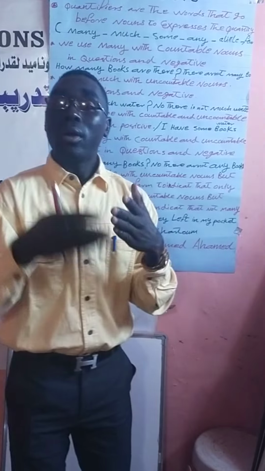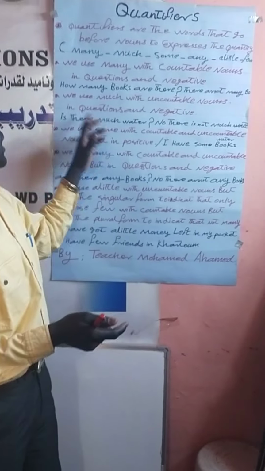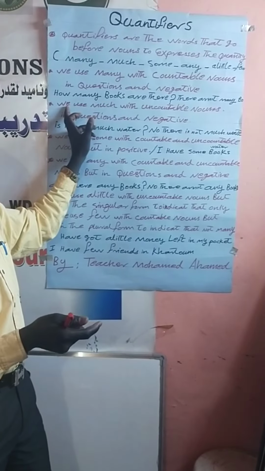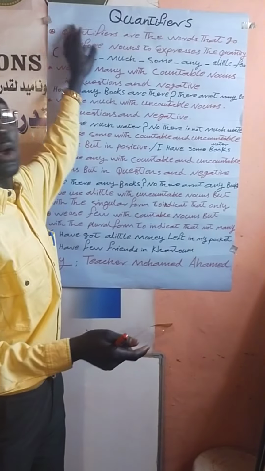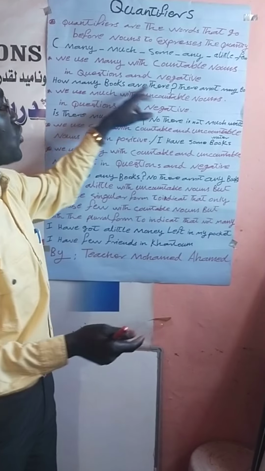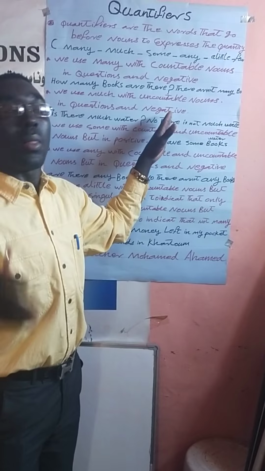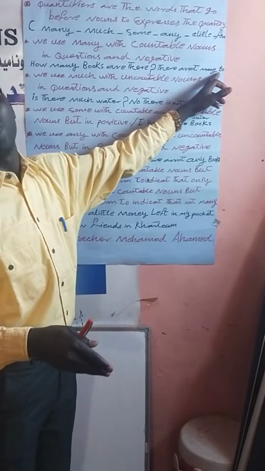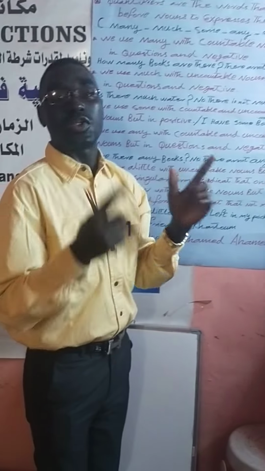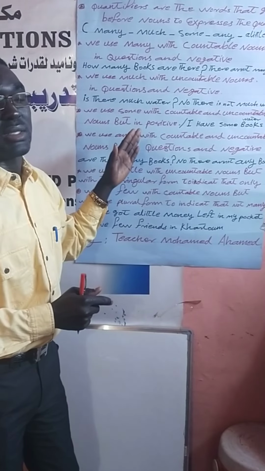So at that time, we can use the word many, in questions and even in negatives. For example, as written here: How many books are there? It is a question because we have used a question word. And the answer will be negative, because of the "not". For that we say here: there aren't many books. There are not many books. So here we can use only many to express the number or the quantity.